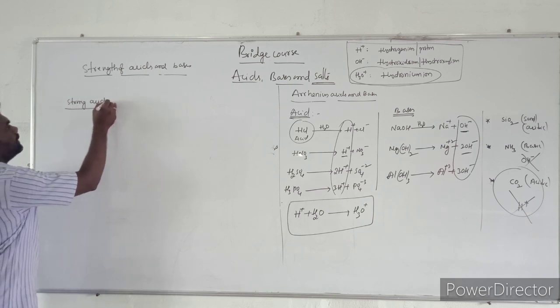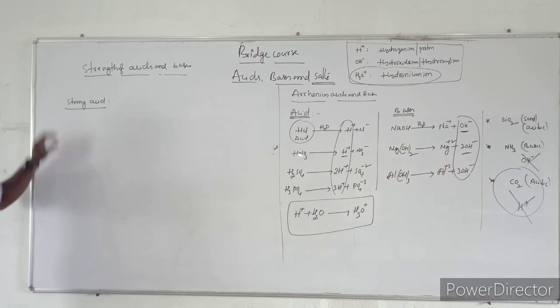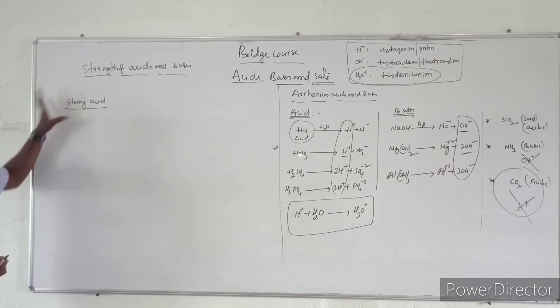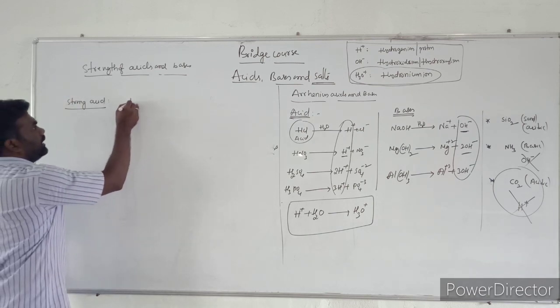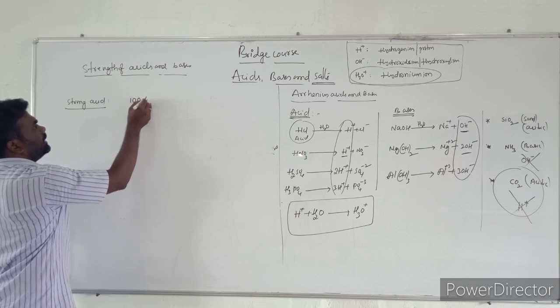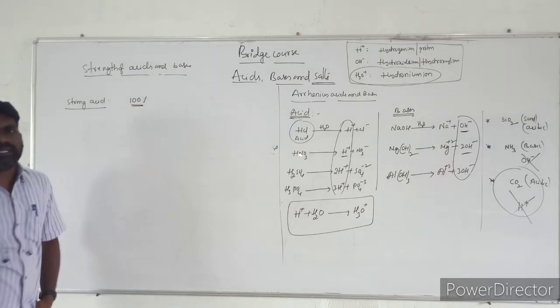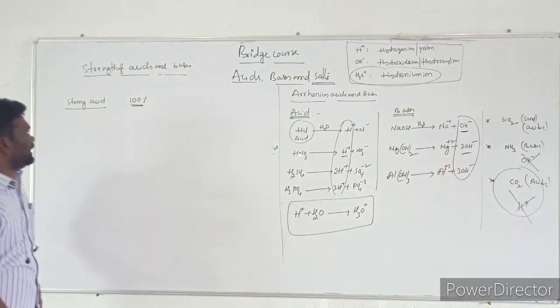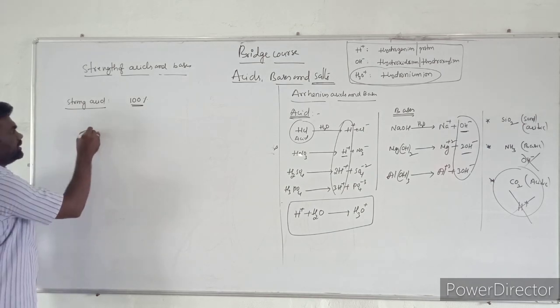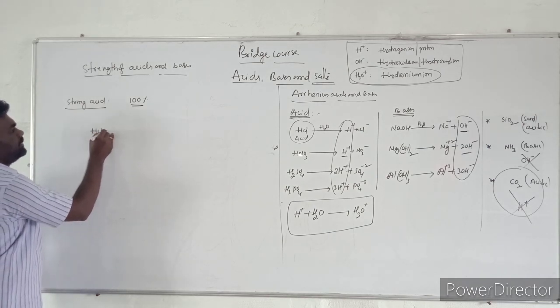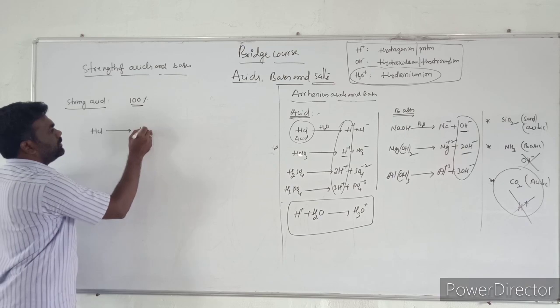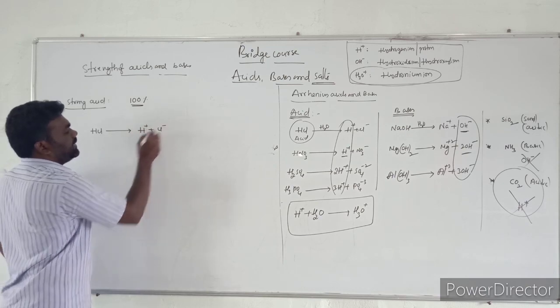A strong acid is an acid which ionizes completely. When an acid ionizes completely, that acid is called a strong acid. That is, the ionization is 100%. I already mentioned what ionization means. Suppose I am taking hydrochloric acid. Hydrochloric acid dissociates into H+ plus Cl-.